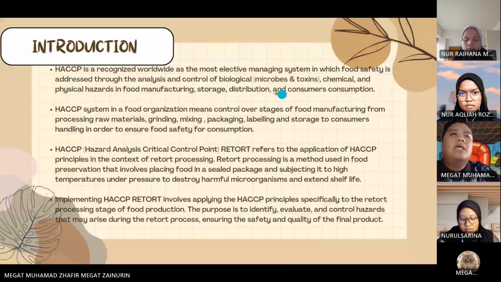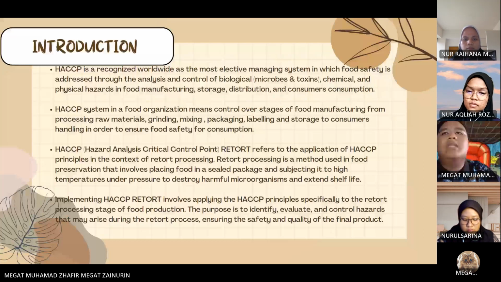HACCP, or Hazard Analysis Critical Control Point, refers to the application of HACCP principles in the context of retort processing. Retort processing is a method used in food preservation that involves placing food in a sealed package and subjecting it to high temperature under pressure to destroy harmful microorganisms and extend shelf life.